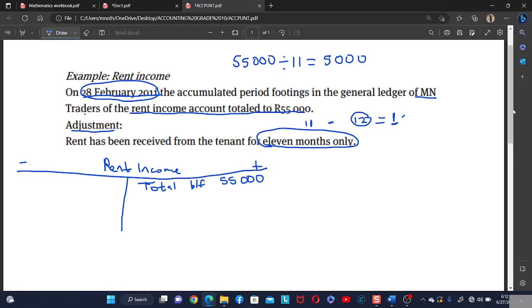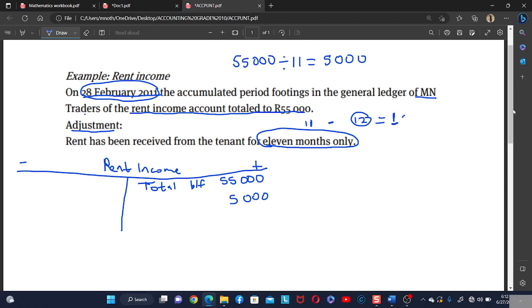So now what do we do? We are told that incomes must be recorded in the year that they belong in, even if they have not yet been received. So meaning that we have to come and record this rent of 5,000 rand. Yes, we have not yet received it, but we need to increase the rent income.